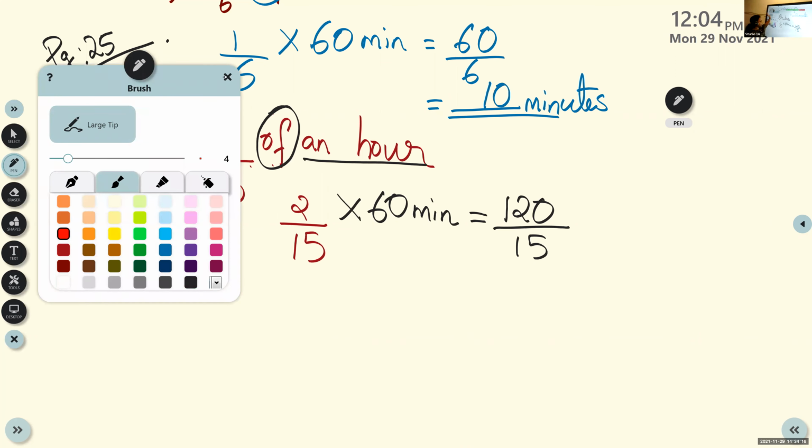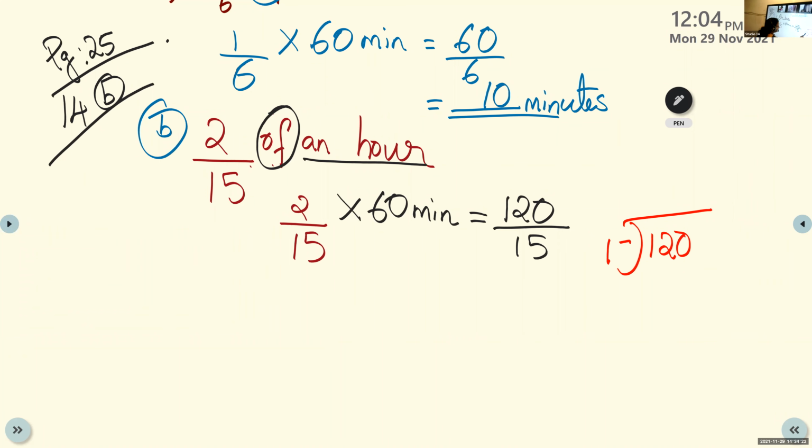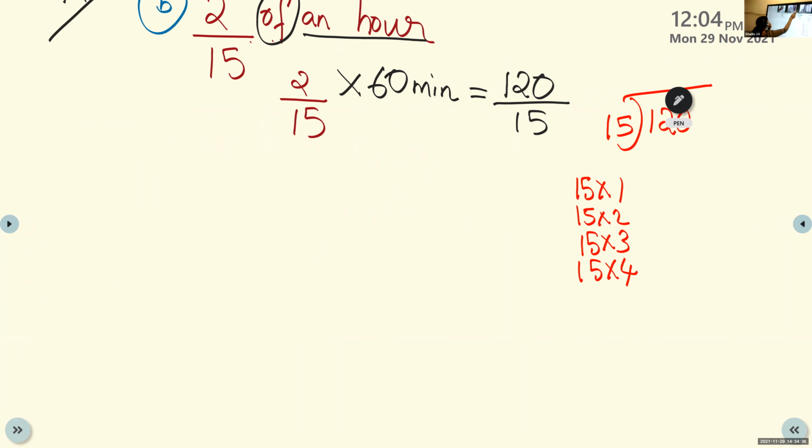So all the children, what did I say? You have to find out the answer. 120 divided by 15. Multiply 15 times 1, 15 times 2, 15 times 3, 15 times 4, find out the answer. Ma'am, can we do that in rough book? Yes, you can do it in the rough book. Ma'am, I have got the answer. Don't say the answer now. Please wait.